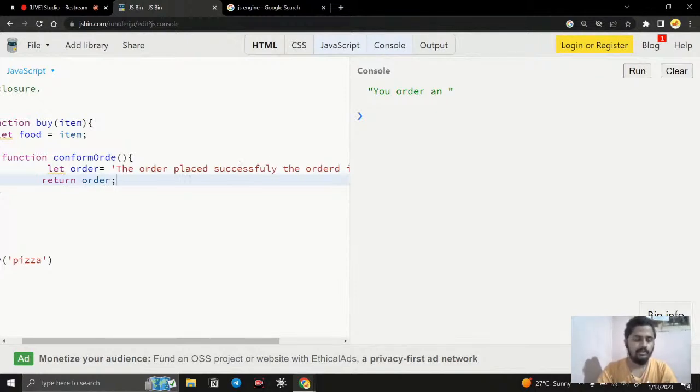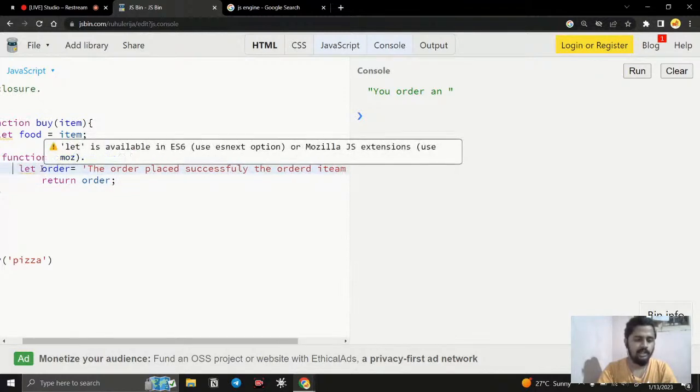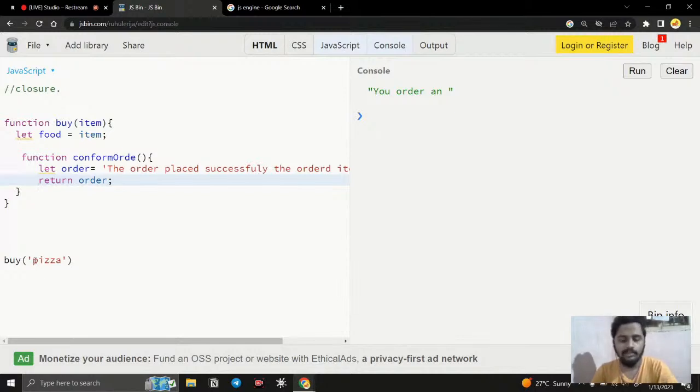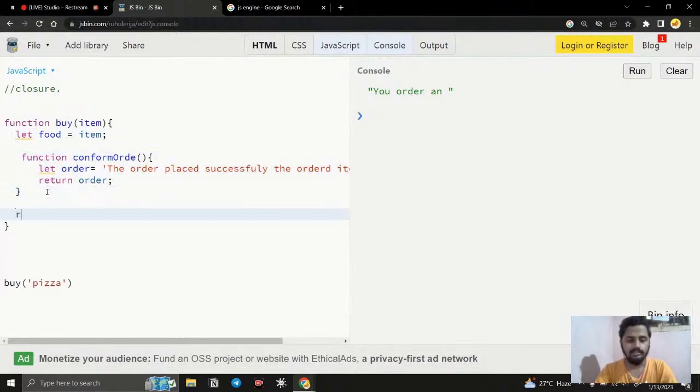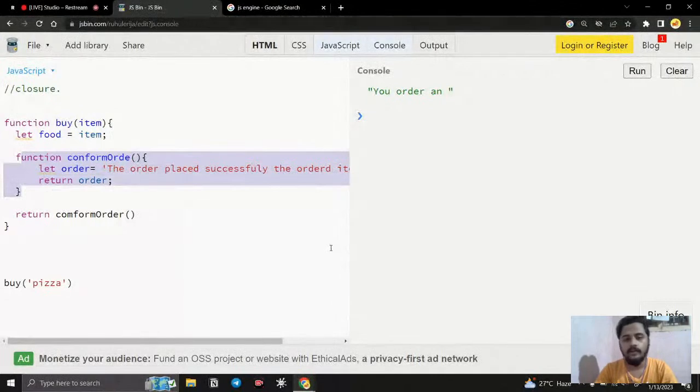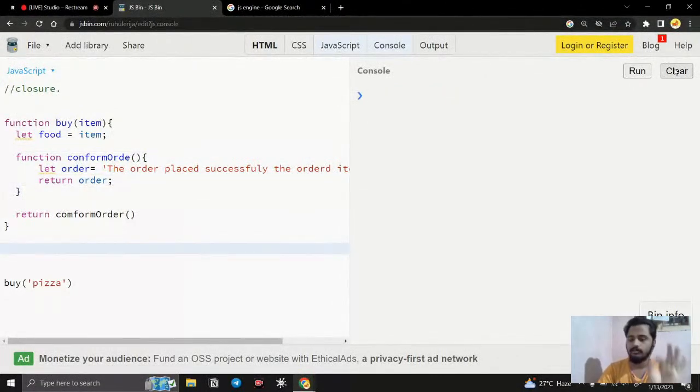So we have created, don't get confused, we just created a function, and inside the function we are creating another one. When I call this, this variable is created and this function is created, but I don't say what to return. So here I want to say return confirm order, and note it down, I am not only returning it, I am invoking whatever the function result is, whatever is returned. Let's see now, understand, it looks simple but actually it's not.